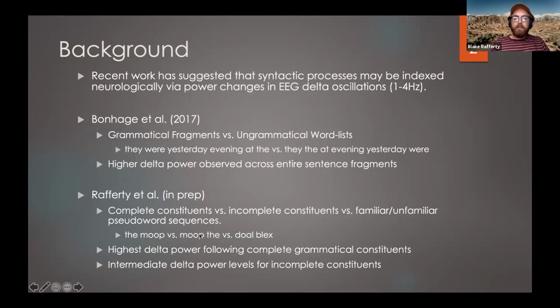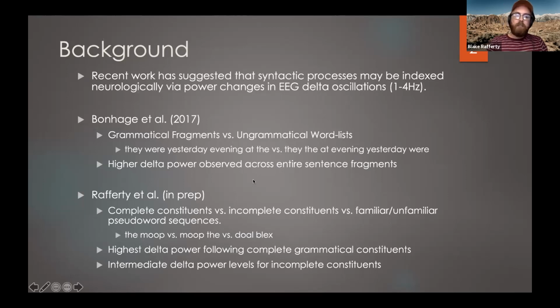But this kind of phrasal pattern does have some grammatical information, so it's possible that participants were still trying to interpret these incomplete constituents as grammatical. And so considering that, it's possible that instead of a syntactic unification process, delta oscillations increase as participants try to build syntactic structure as they're parsing language.